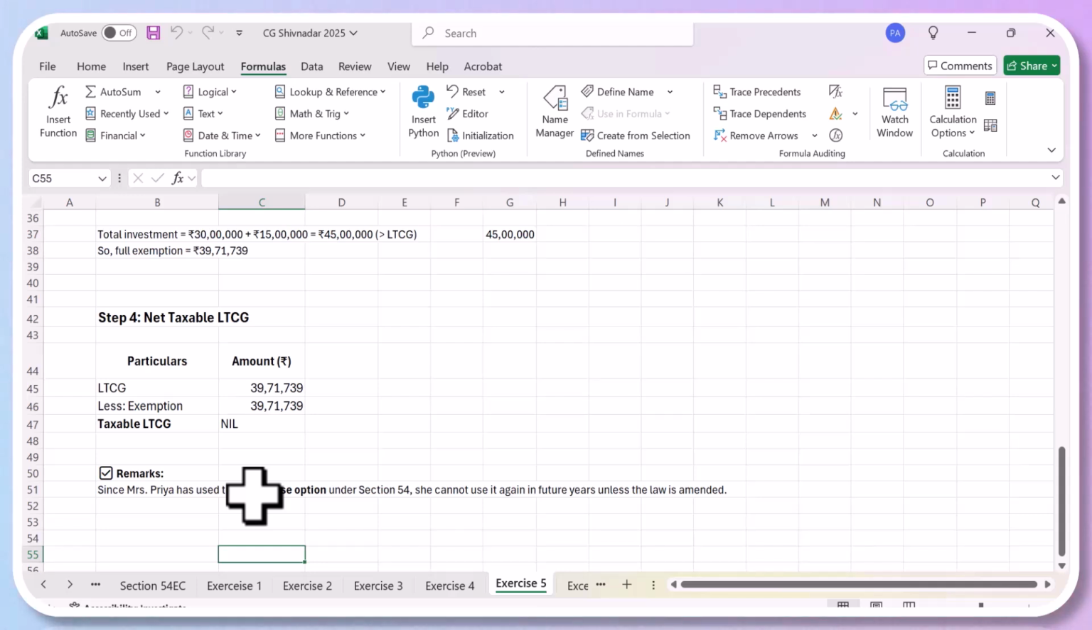Okay, so that means the law says that she can do it once in a lifetime, and she has purchased two houses, so she can't do it again. Okay, fine. Is it clear? Mananya, is it clear to you?